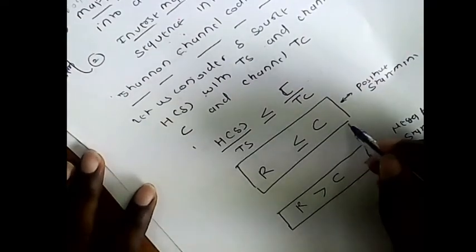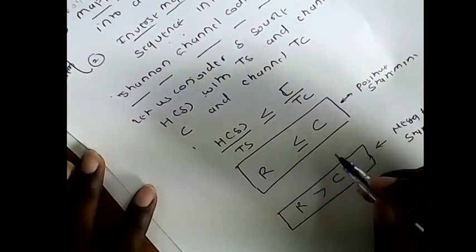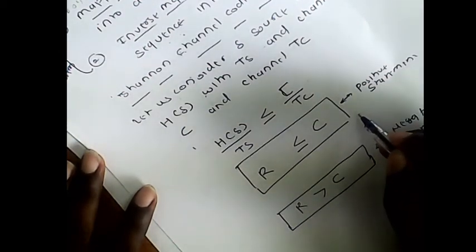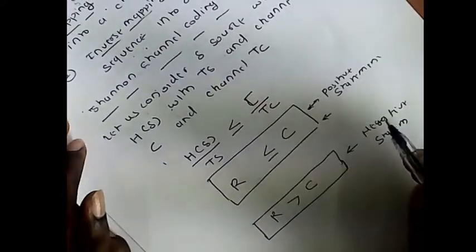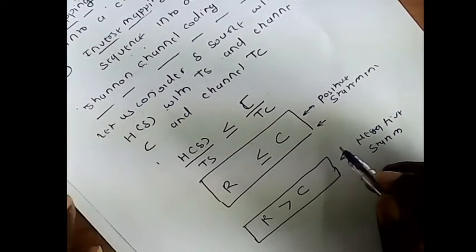Transmission is possible if and only if the information rate R is less than the channel capacity, then the transmission of the information is possible with optimized error. Otherwise it is not possible. This is a negative statement.